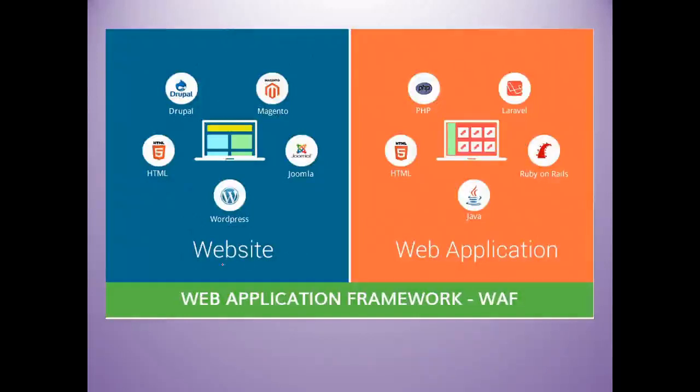This is one example of a website and web application. Both of these can be created using the web application framework. All this together is implemented inside a web application framework. In this web application you can see Java, HTML, PHP, Laravel, Ruby on Rails. These are web applications designed for interaction with end users. In this website you can see WordPress, HTML, Drupal, Magento and Joomla. These are also designed for developing websites.